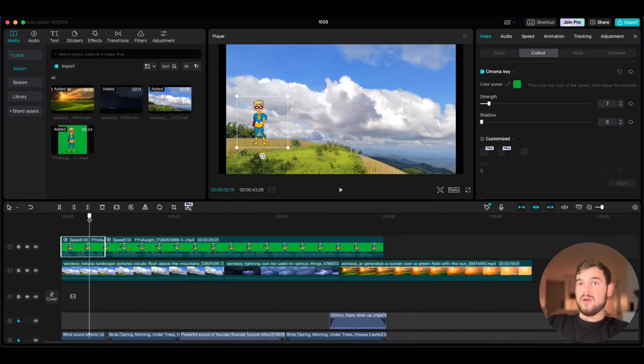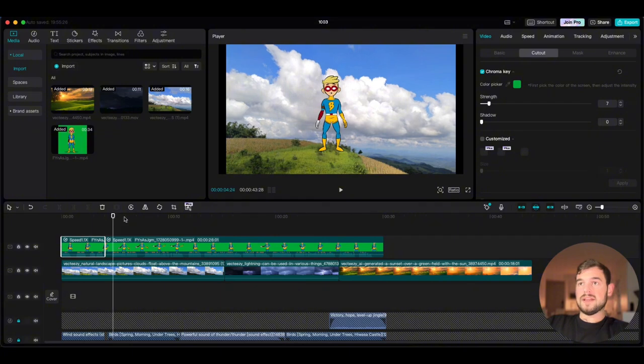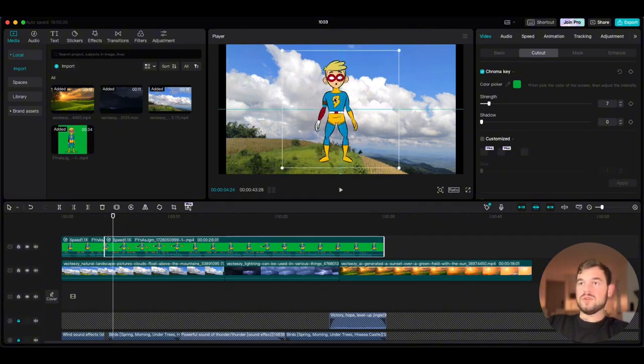But then if we move the timeline and see the next split, we can see that the hero is changing position. So I'm going to use the logic that I have already prepared and make the splits for it.